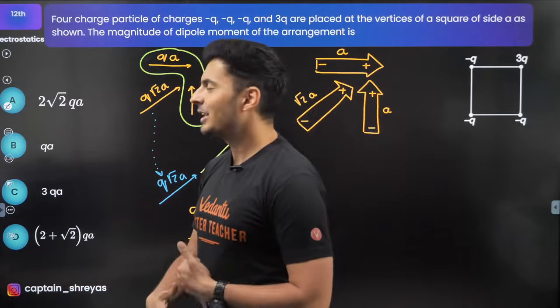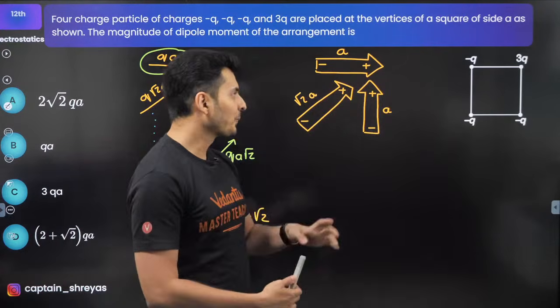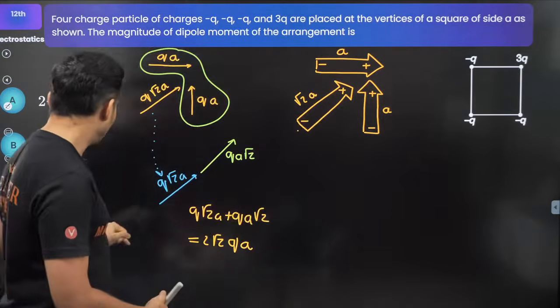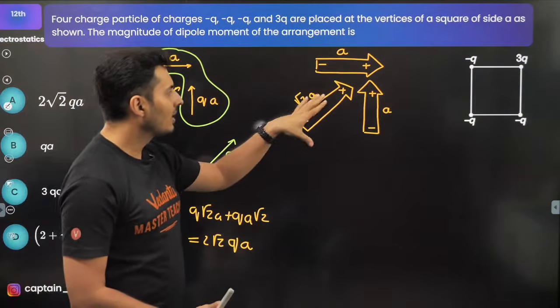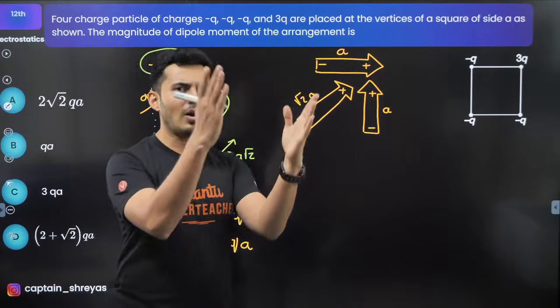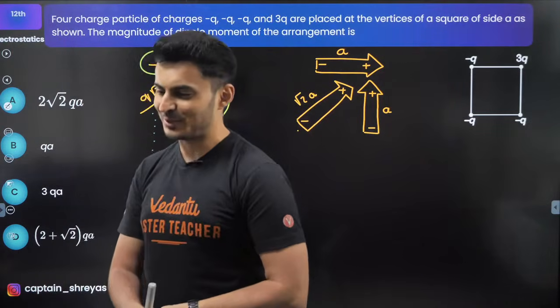No, Lokeshwar, it is not D. A lot of students, you know what they forget? They forget this distance is root 2A, and that is why you write option D, because you think, oh, QA, QA and QA, 3 vectors to be added. Standard problem which you have done in vectors. No, that is not true.